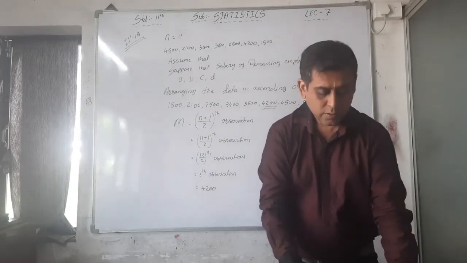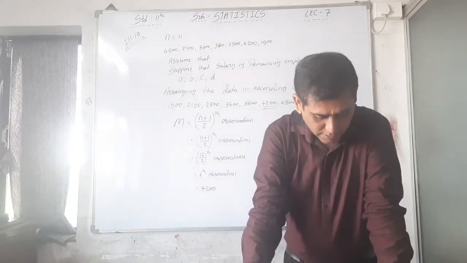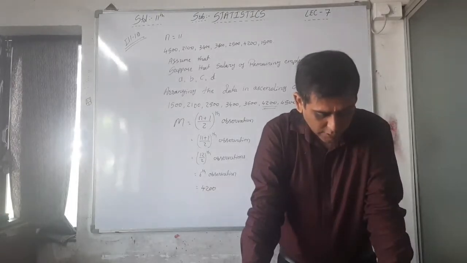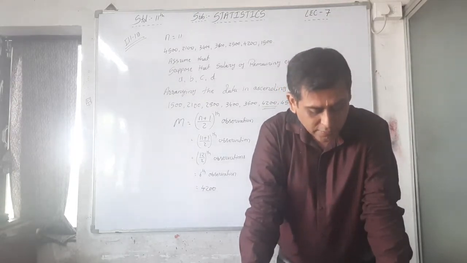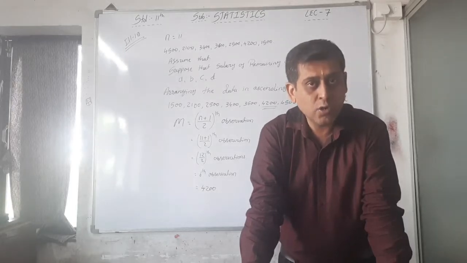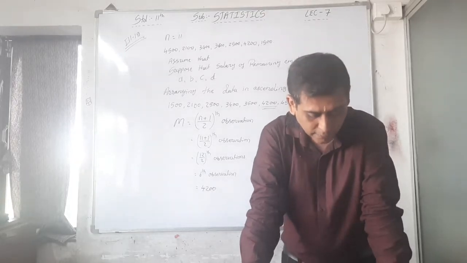Complete. Now, on the next page, page number 86, what is that? The median for group data, that is discrete group data, is given here, and for that the new formula is given here.